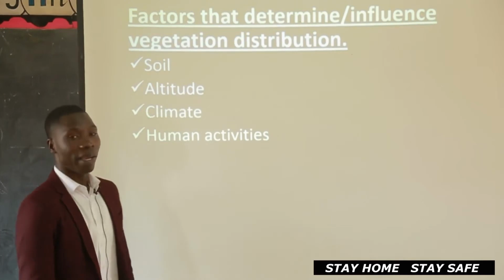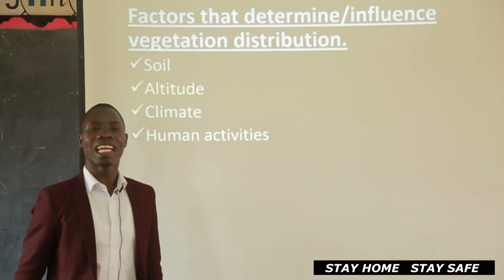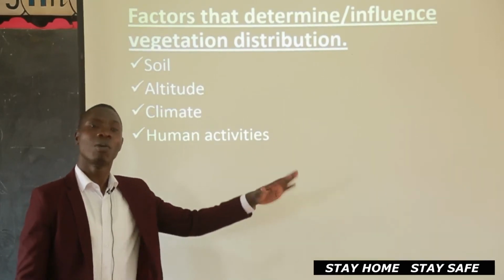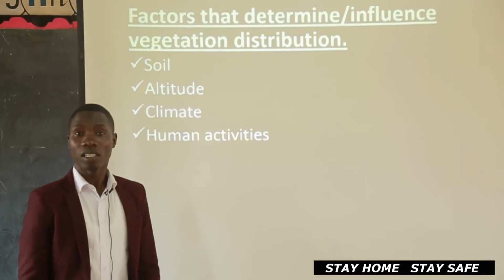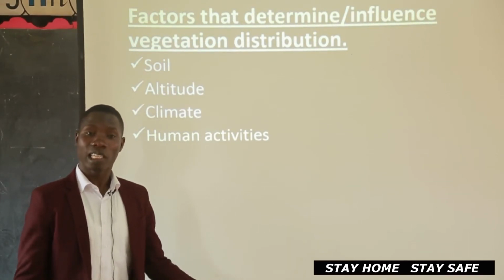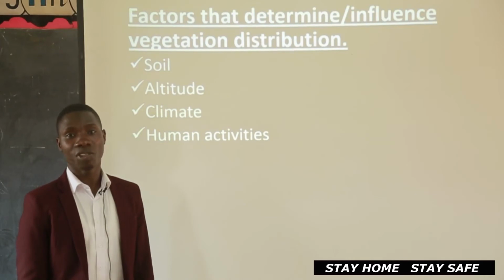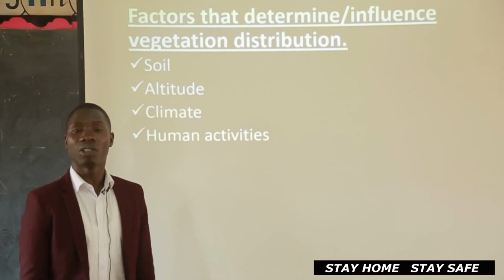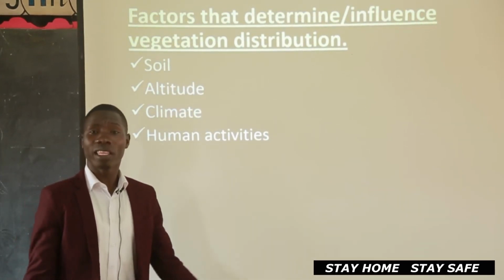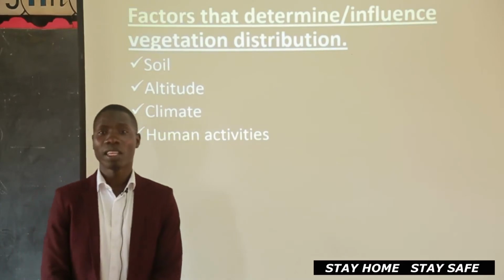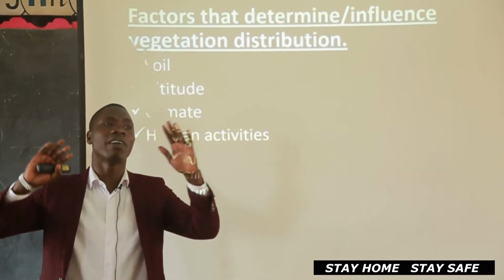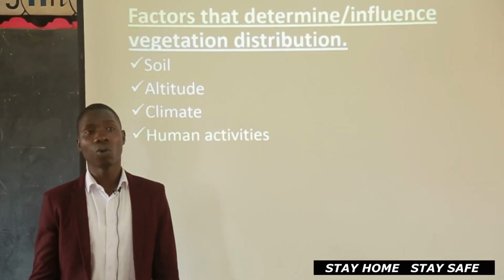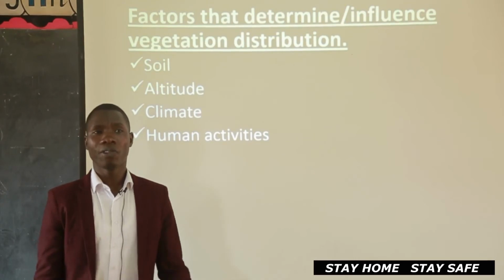Now we also have climate. Here we mean rainfall and temperature. What happens to a place that receives a lot of rainfall, like now Mabira place? When you go to Mabira in P5, when I take you to Mabira, you are going to see the difference in vegetation there. It is thick because that place has good climate or receives a lot of rainfall. But when you go to northeastern Uganda, that's Karamoja, the vegetation there, you hardly find a very big tree in Karamoja. Why? The climate is not so good. It does not receive enough rainfall.